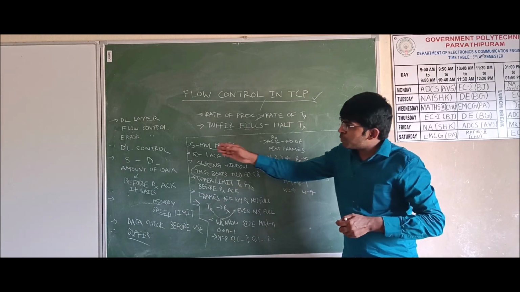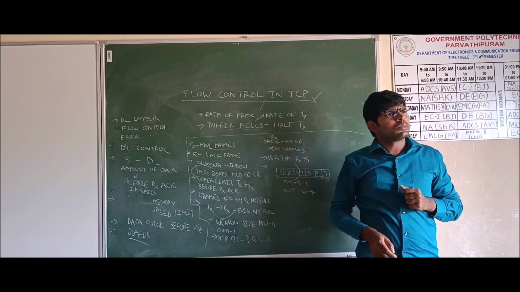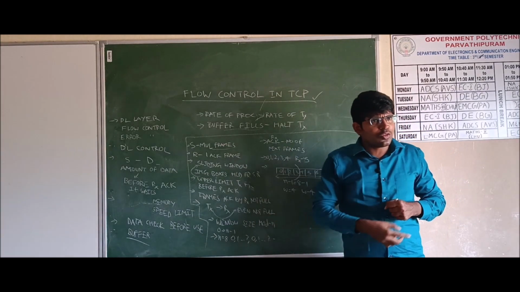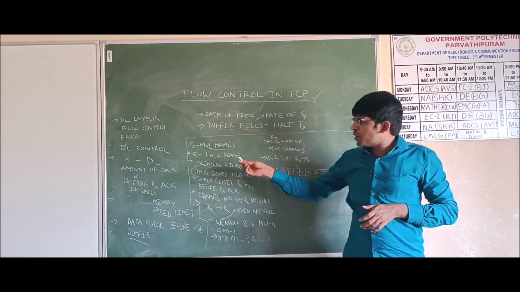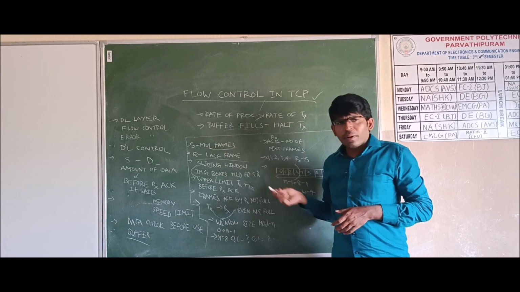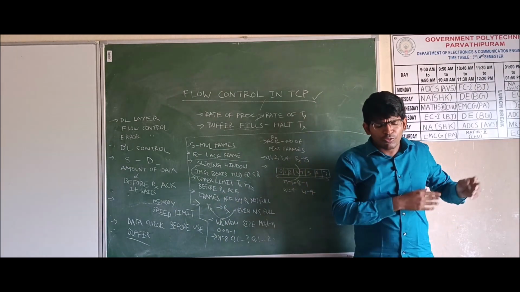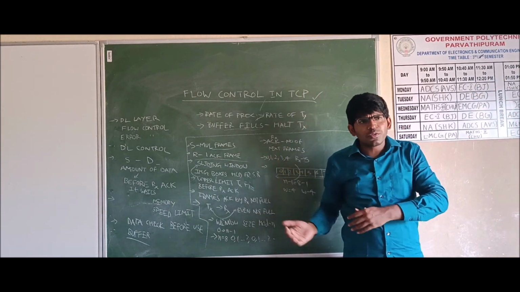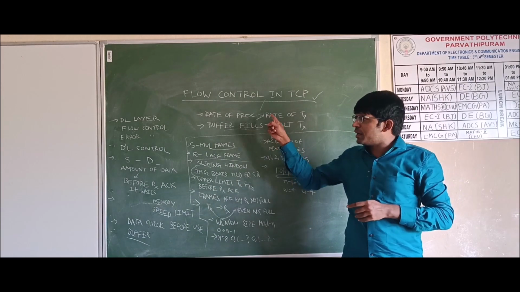In this, from the source we are sending multiple frames at a time. We are not sending a single frame. In sliding window, we are sending multiple frames at a time, but the receiver sends only one acknowledgement frame. From the source we are sending the multiple frames, and from the receiver we are sending only one acknowledgement. The buffer is filled in this case.